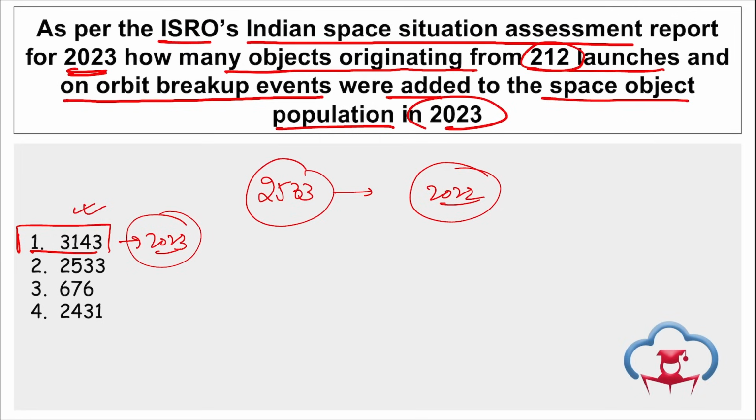Correct. Since the beginning of the Indian space era, a total of 127 satellites have been launched till 31st of December 2023, and the number of operational satellites owned by the government of India is 22 in low Earth orbit and 29 in the geosynchronous Earth orbit. Apart from this, if we look at the data of 2533, what is this 2533? This is the space objects that were added into our orbit in 2022. Correct.